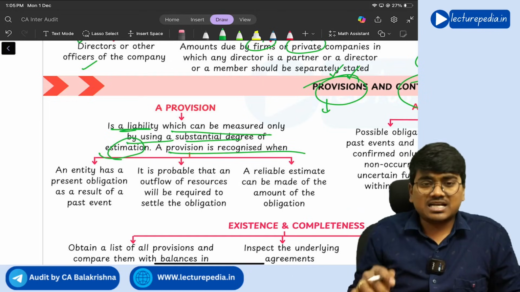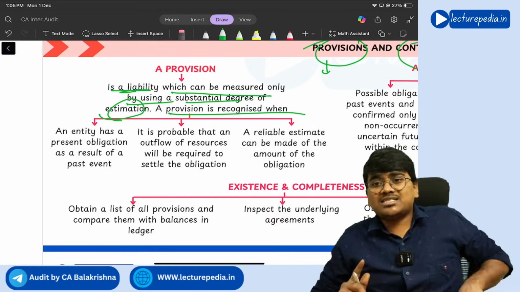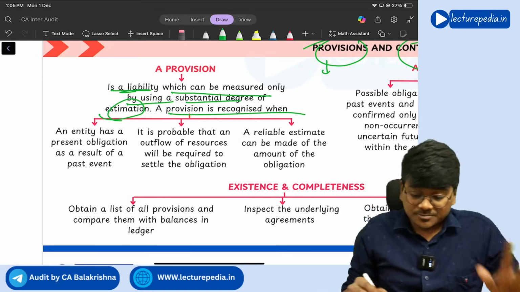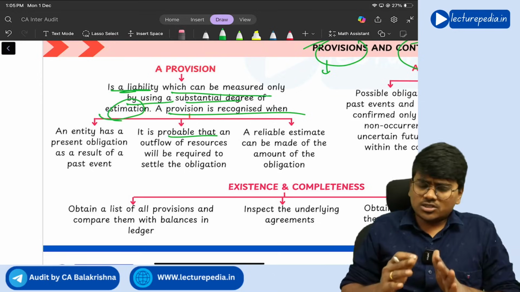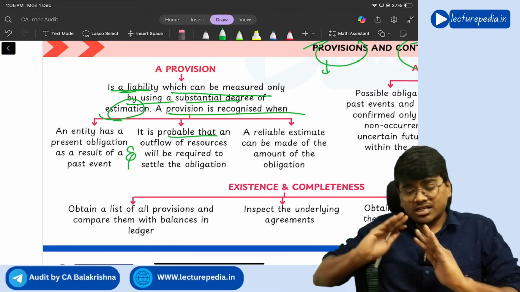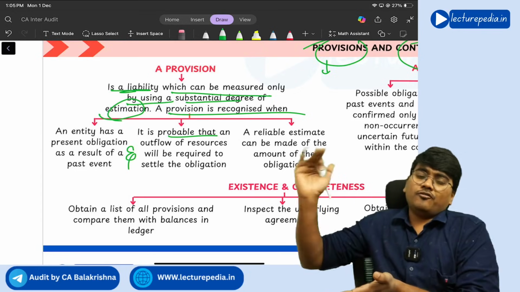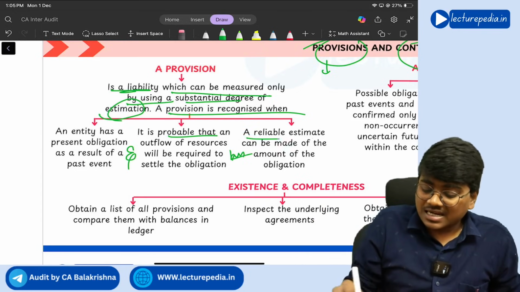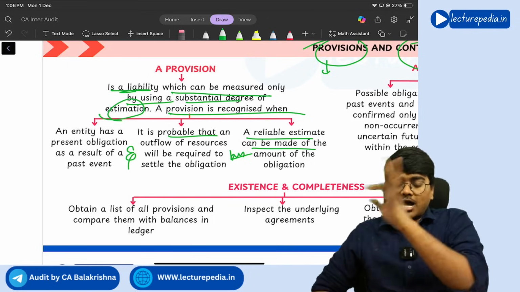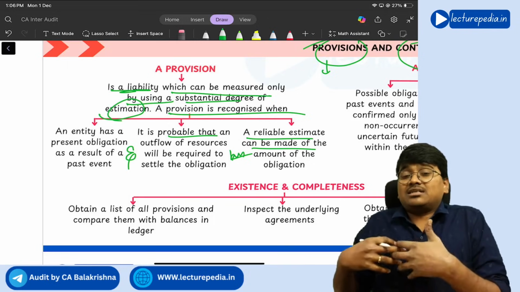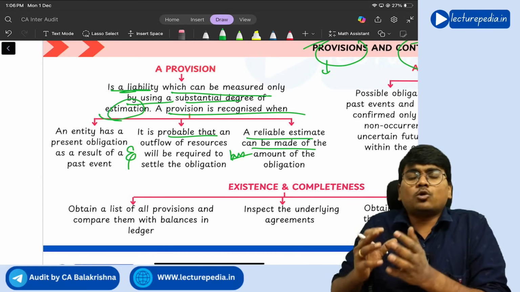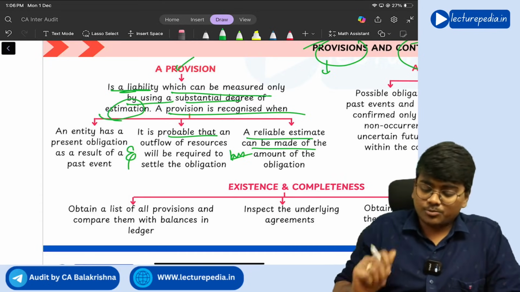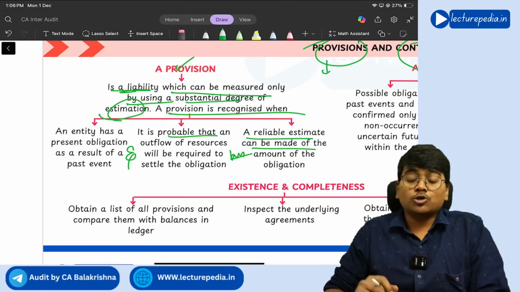A provision is recognized when the entity has a present obligation to pay the amount as a result of a past event, and it is also probable that an outflow of resources will be required, and a reliable estimation can be made of the amount of the obligation. You cannot exactly say how much the amount is, you can only make a reliable estimation. Then you will have to provide the provision. This is the recognition criteria for provision.